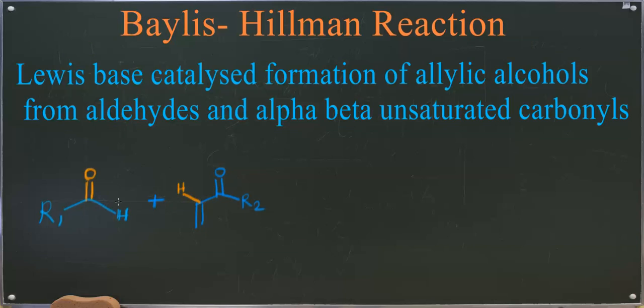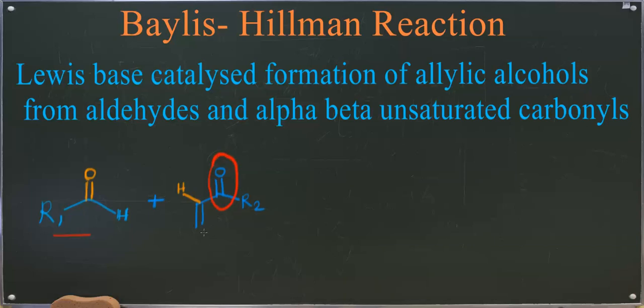So your starting material will be an aldehyde like this and an activated alkene. Why is it called activated? Because next to the alkene group there is a carbonyl group, which is highly electron deficient.